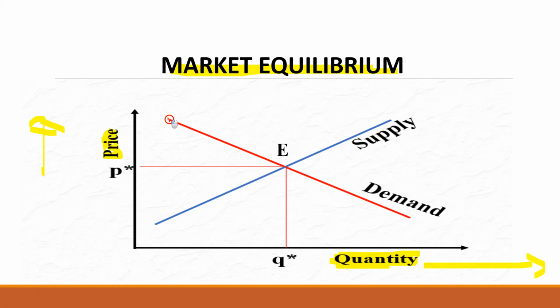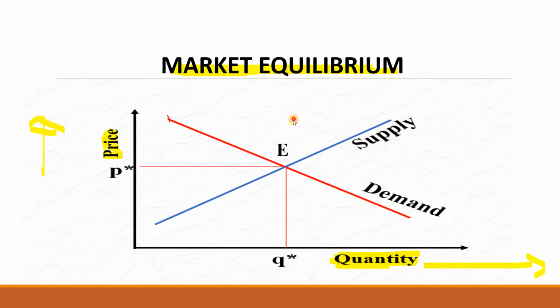Here you can see why the demand curve is downward sloping: the reason is the law of demand. When the price is high, what will happen? The demand is less. When the price is low, demand is high. That is a negative relationship. Viewed from left to right, the demand curve slopes downward according to the law of demand. And the supply curve is a positive relationship. When the price is less, supply also is less. When the price is high, supply also is high. Therefore, this is a positive relationship between price and quantity supplied.